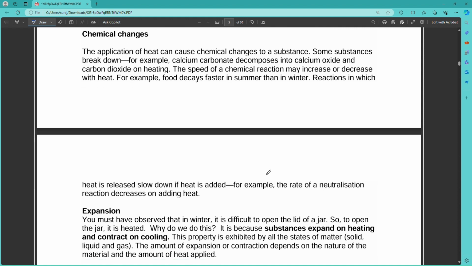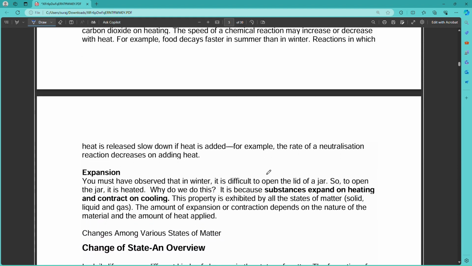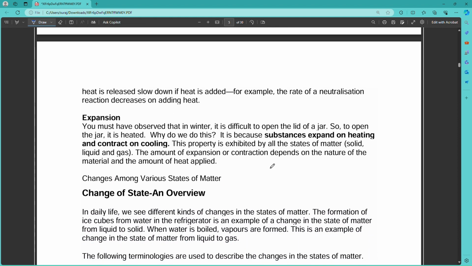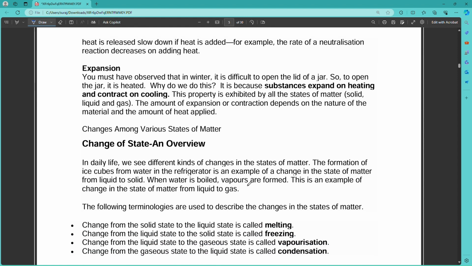Reactions in which heat is released slow down if heat is added. For example, the rate of a neutralization reaction decreases on adding heat. Expansion also: when we give heat to any substance, the molecules separate from each other and generate space between them, so it will expand.